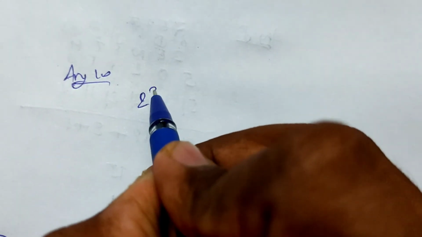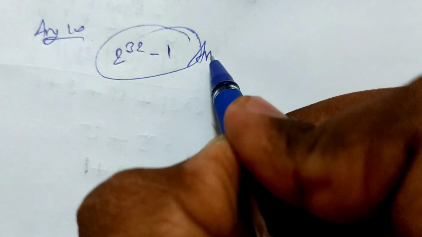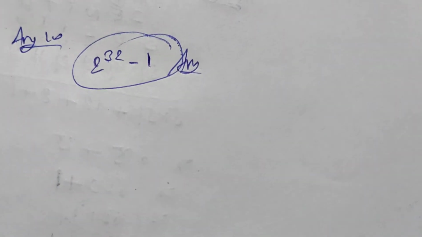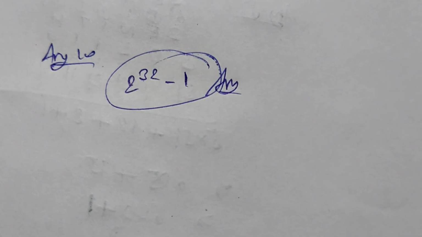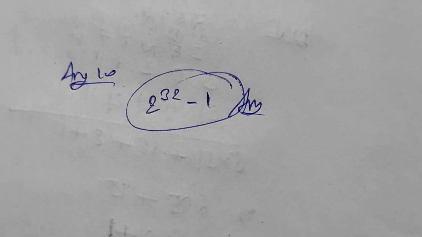So we can write 2 to the power 32, but by assuming that there is no person without a tooth, the maximum population in the city will be 2 to the power 32 minus 1, and that's the answer. I think it was a good question. It does not require any calculation, but you should have good thinking skill. Thank you, and that was the last question.